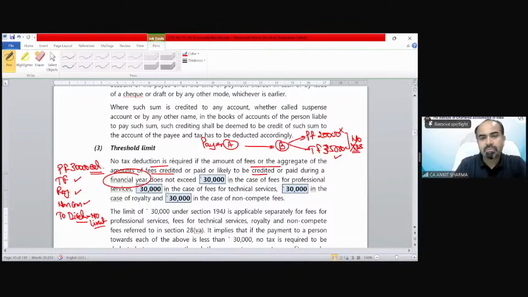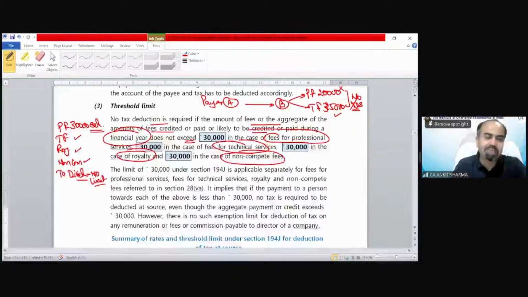So it should not exceed 30,000 in case of fees for professional services, 30,000 for technical services, 30,000 in the case of royalty, and 30,000 for non-compete fees. You can see there is no limit specified for director payment other than salary. Why is it not notified? Because there is no exemption benefit for a director.